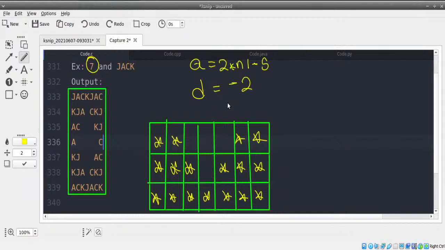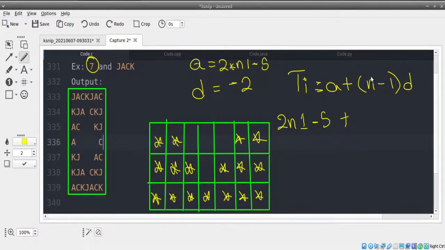If you know this, you can find the formula: Ti equals a plus n minus 1 into d. Here a is 2n1 minus 5, plus, instead of n I'm calling it I because it is the ith line, remember.